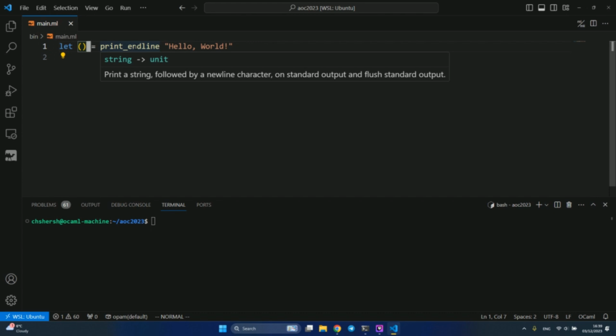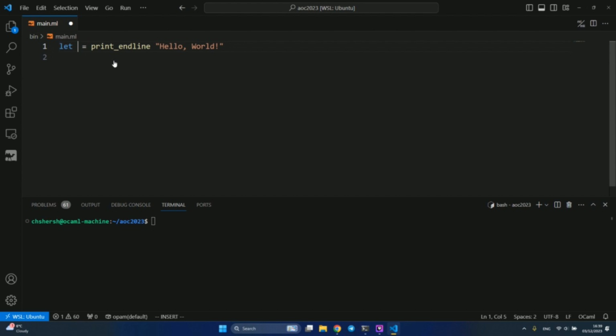So when we run print_endline, we return this value and then we just pattern match on it. We can just ignore it, put an underscore, since we don't care what print_endline returns, and it will still work. But usually it's considered good practice that the entry point in OCaml is this let unit, whatever the program returns.